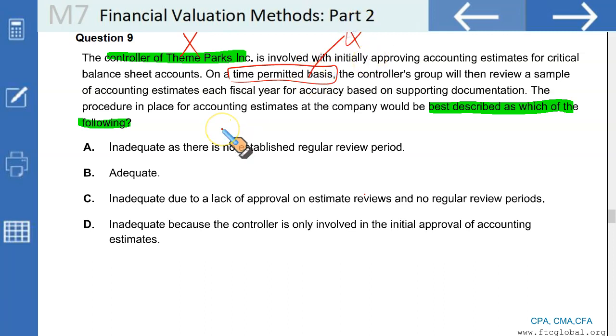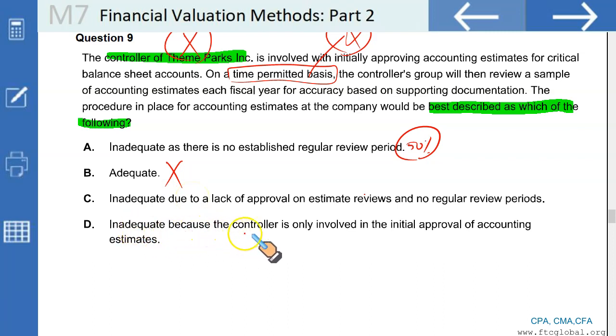So which of these options best describes the above situation? Inadequate, as there is no established regular review period. Partly true. We have identified 2 issues and we must select the option that takes in both. So this is true, but half true. That's why you need to read the information very carefully. Adequate, no, it's not adequate. Wrong.